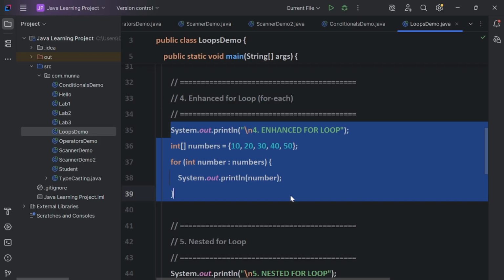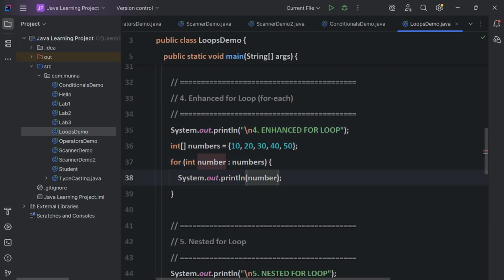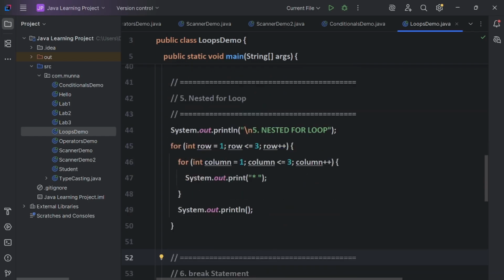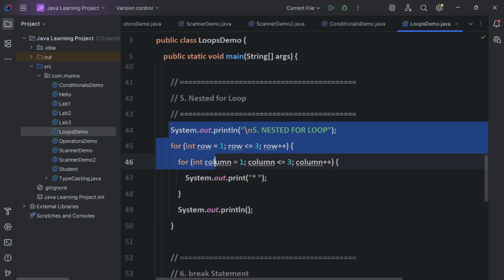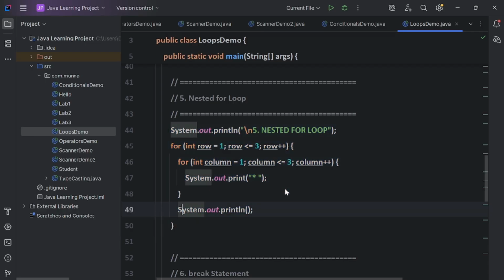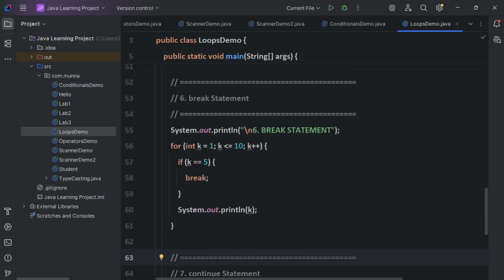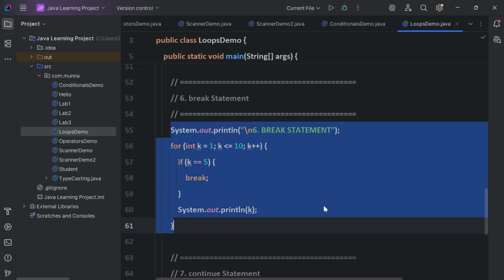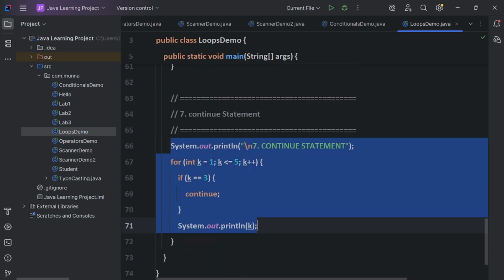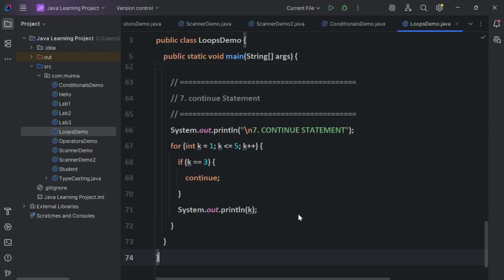Enhanced for loop is very important, guys, for faster iteration of collections. And this is the nested for loop, guys. Like there are 2 loops, so this logic is also very important. And this is the break statement, guys. This is the continue statement logic, guys. Please execute all this code, guys, then only you will understand properly.